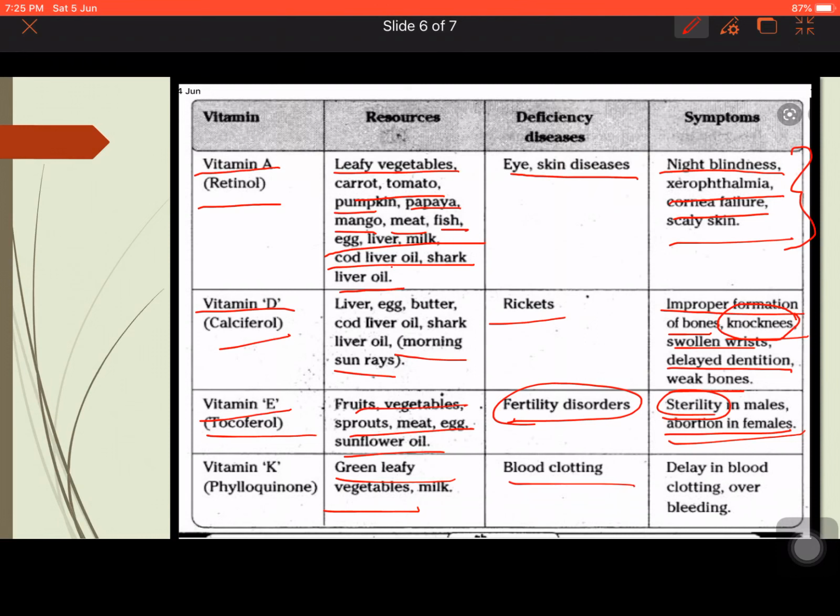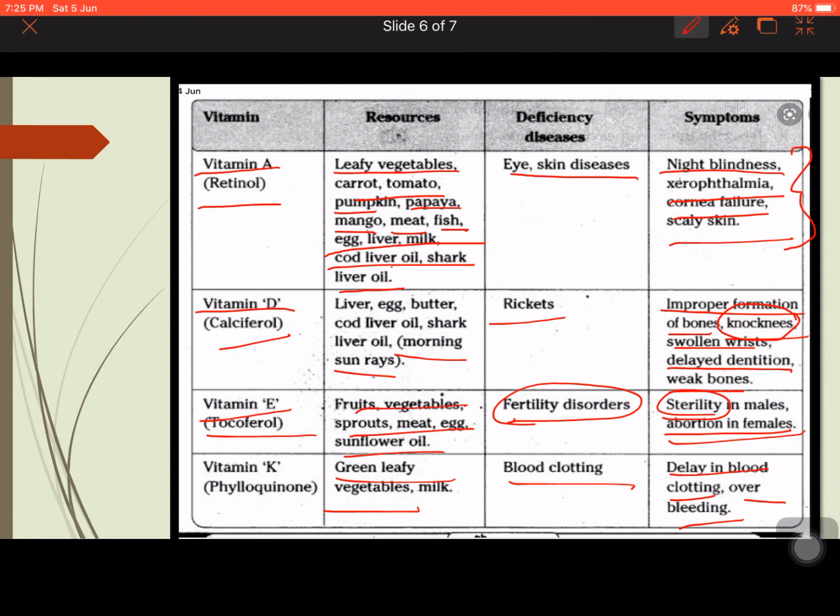So it helps in blood clotting, and if you are having deficiency in vitamin K, there will be delay in blood clotting, and it will cause excess bleeding. So once there is a cut in your body, it will not stop that blood. It will keep on continuously bleeding from that point, because there is vitamin K deficiency. Is it clear to all? So this is all about the fat soluble vitamins.